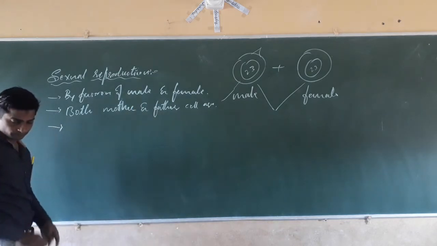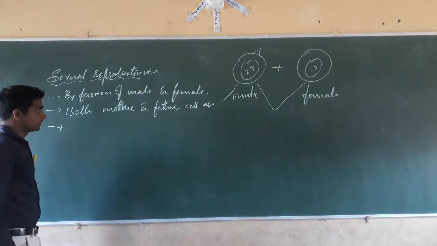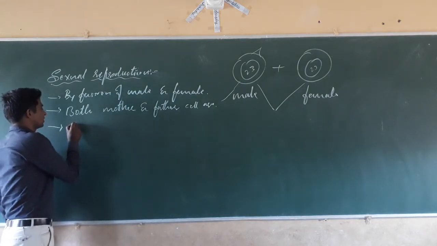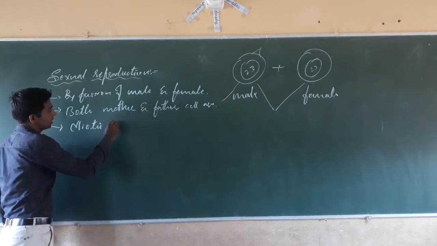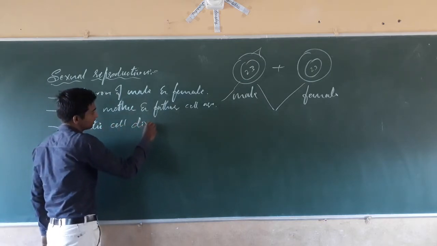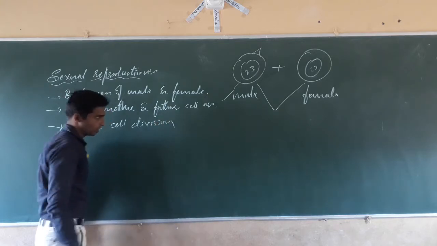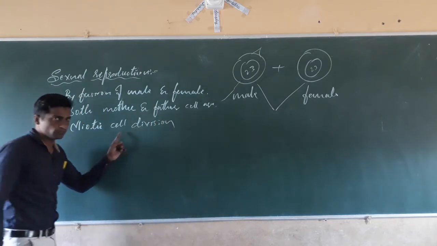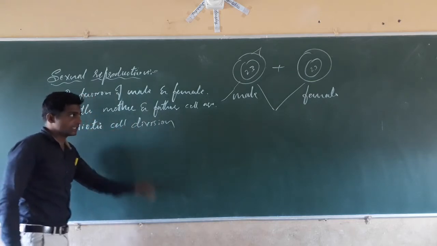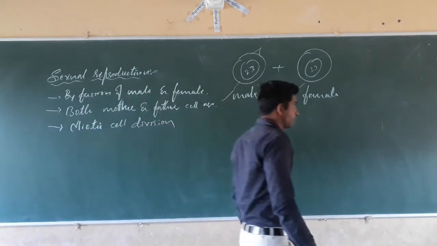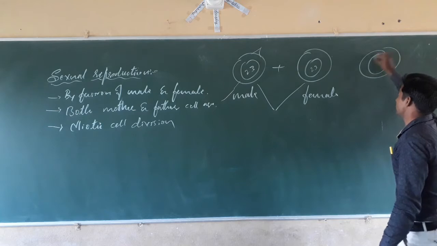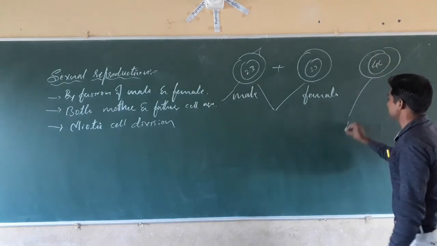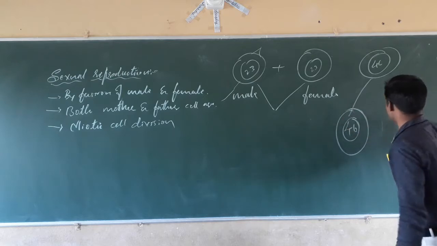Next, in case of sexual reproduction, in the parental body, meiotic cell division is going on. But in case of asexual reproduction, mitotic cell division is going on. Suppose for example 46, that will give 46 chromosome-carrying cells.